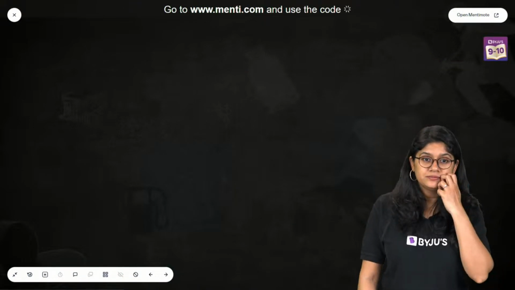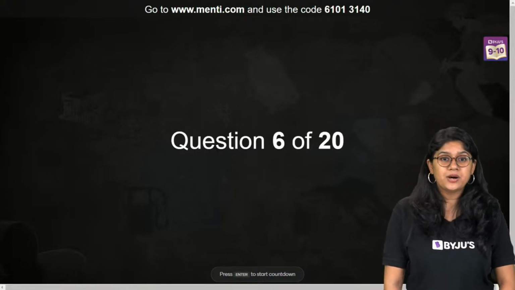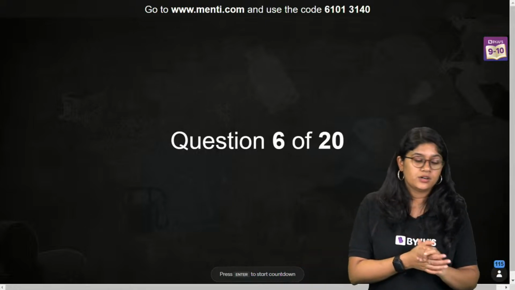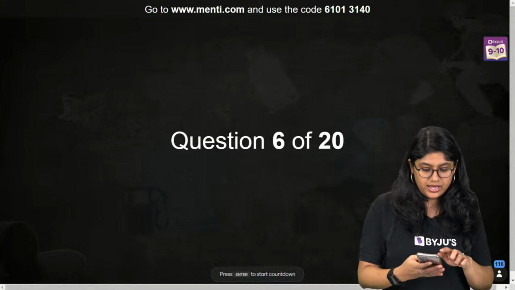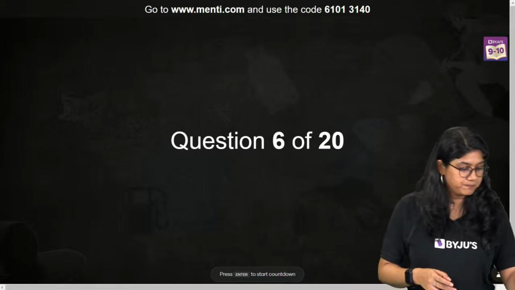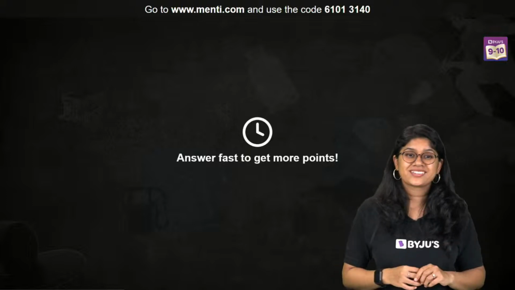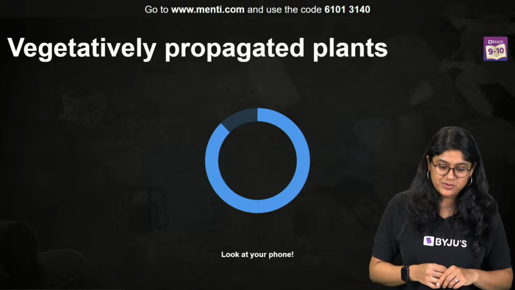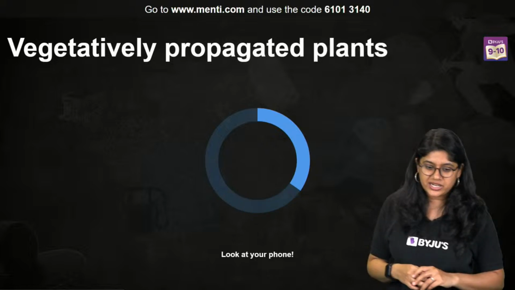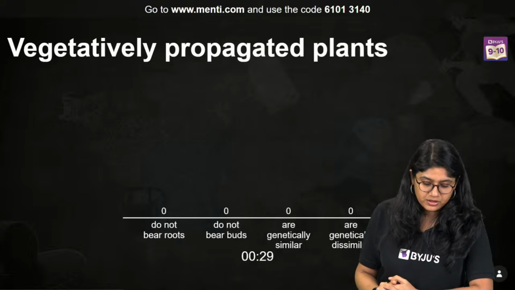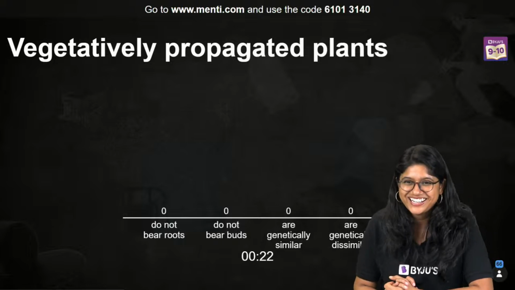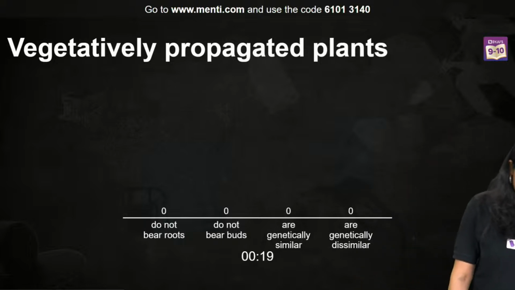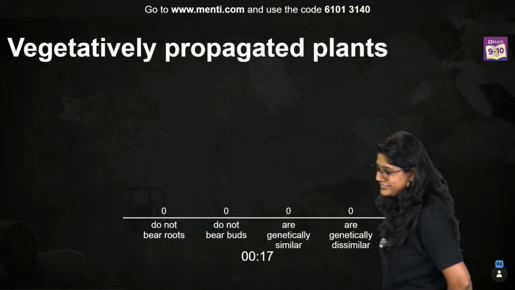So let's move ahead, right, to question number 6. Question number 6, everyone, on your screen. Here we go. Vegetatively propagated plants do not bear roots, do not bear buds, are genetically similar, or are genetically dissimilar.